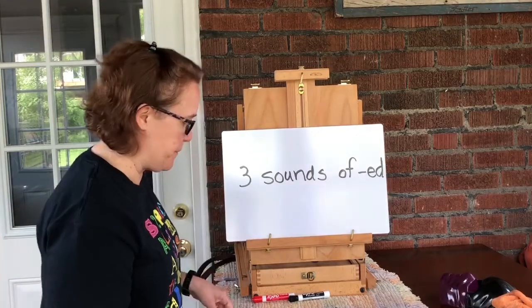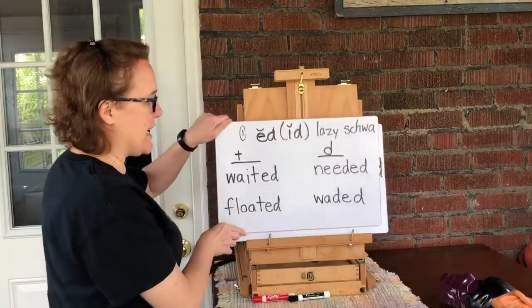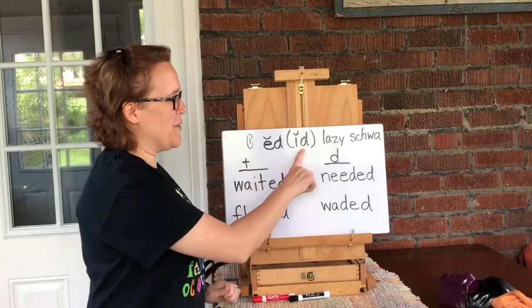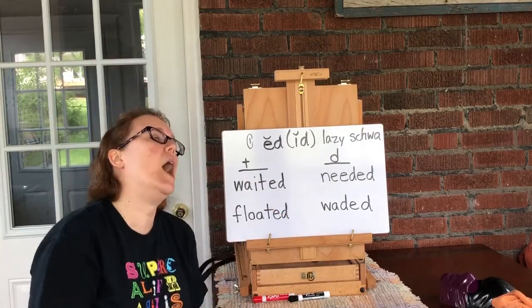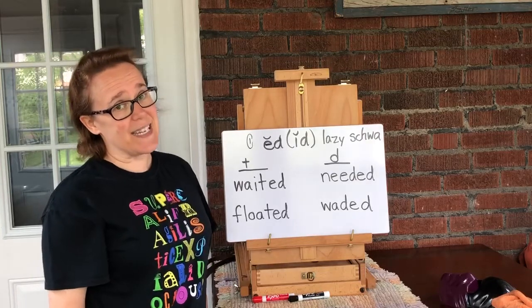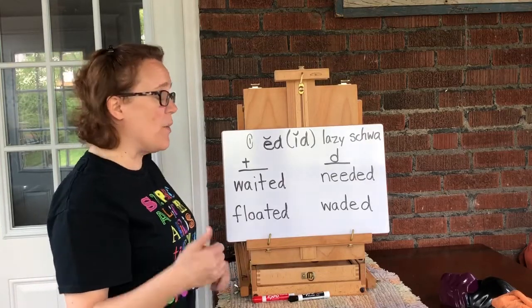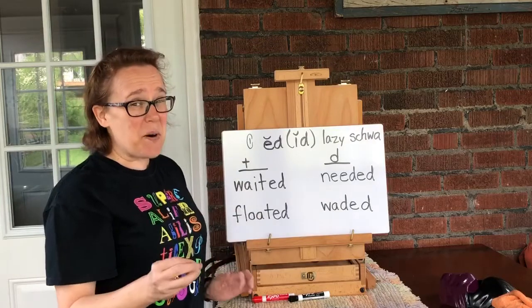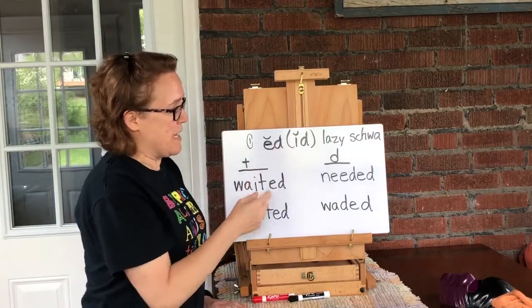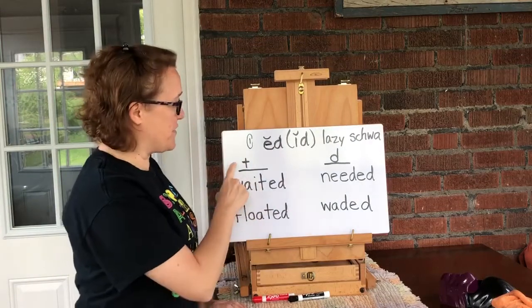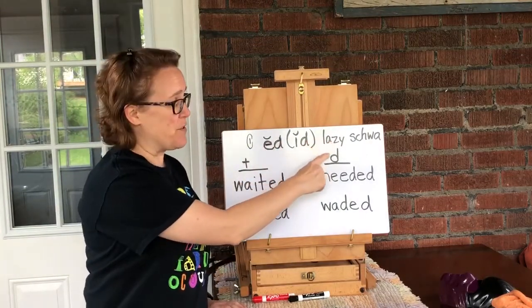Here's the first one. The first way it can sound is to say ed, or sometimes it sounds more like id. It's a lazy schwa, meaning that it's an unaccented syllable. And so the vowel sound isn't perfect, but it's going to definitely be a vowel sound with that D. It only comes after the letter T or the letter D.